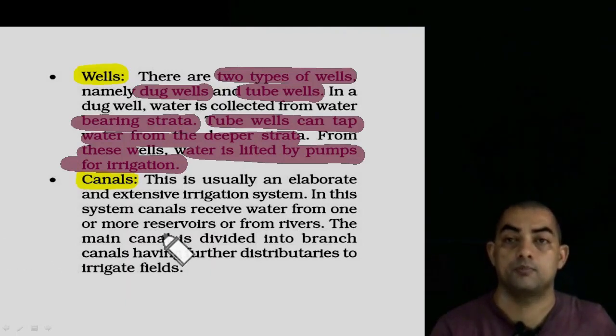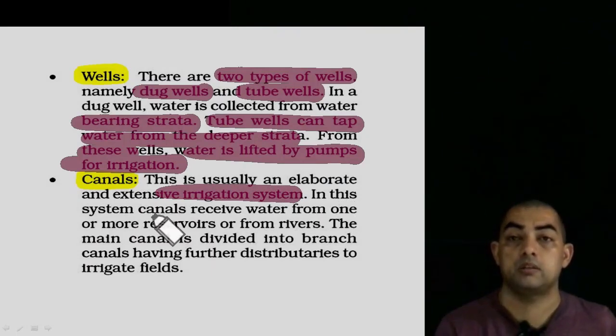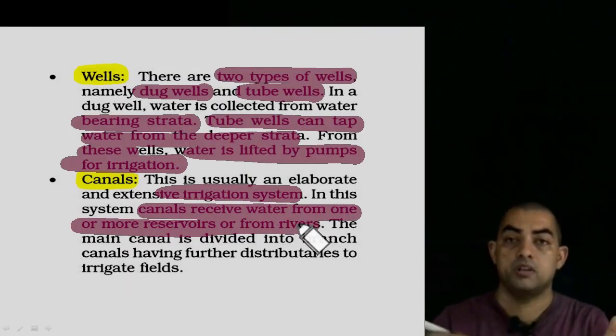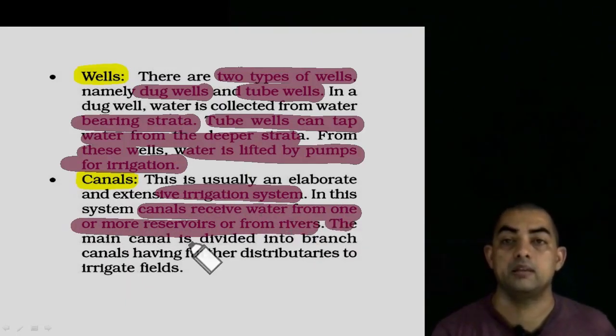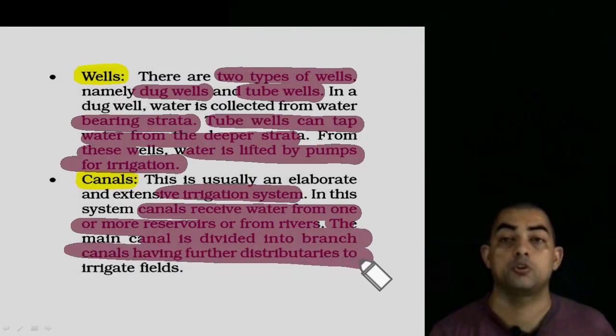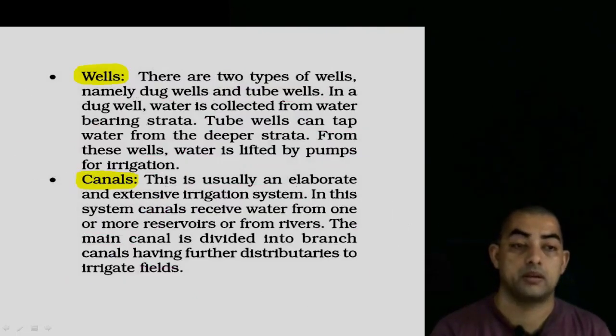Next come the canals. This is usually an elaborate and extensive irrigation system. The canal system is very famous. In this system, canals receive water from one or more reservoirs or from rivers. So from a nearby river, water is directed to these canals, and then the main canal gets divided into branches of canals, and they distribute this water to irrigate the fields. So this is a very common practice in India.